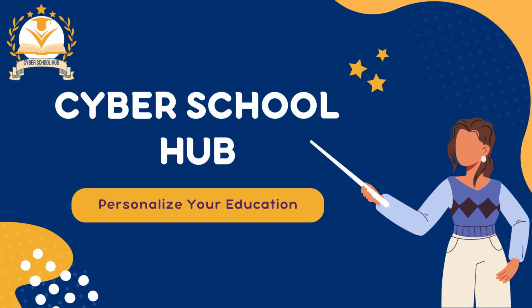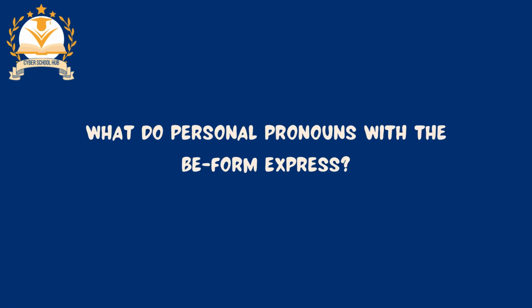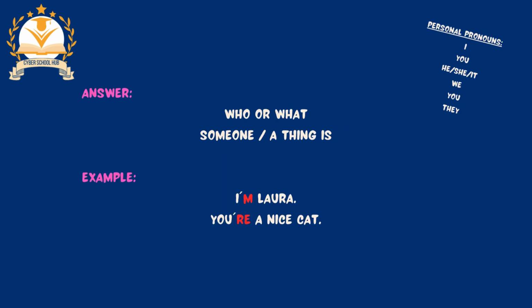I am Myra, and in this video I am going to talk about the following topic: personal pronouns and the different forms of the verb to be. Let's go. Do you know what personal pronouns with the be form actually express? With the personal pronouns I, you, he, she, we, you, they, you can say who or what someone is, or also who or what a thing is. Let's go into it a little deeper.